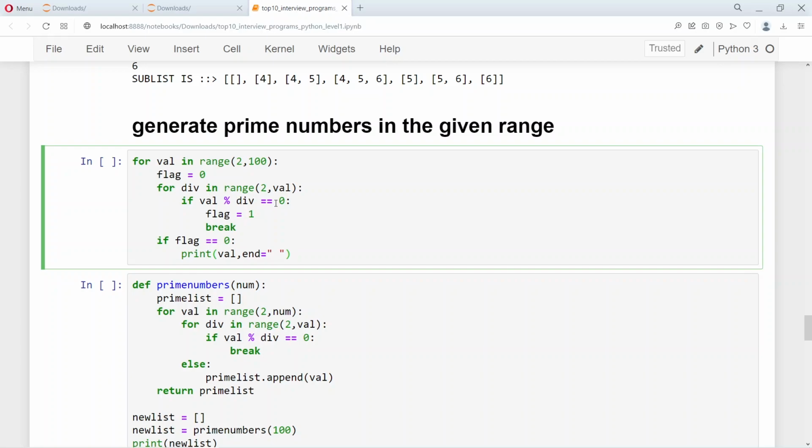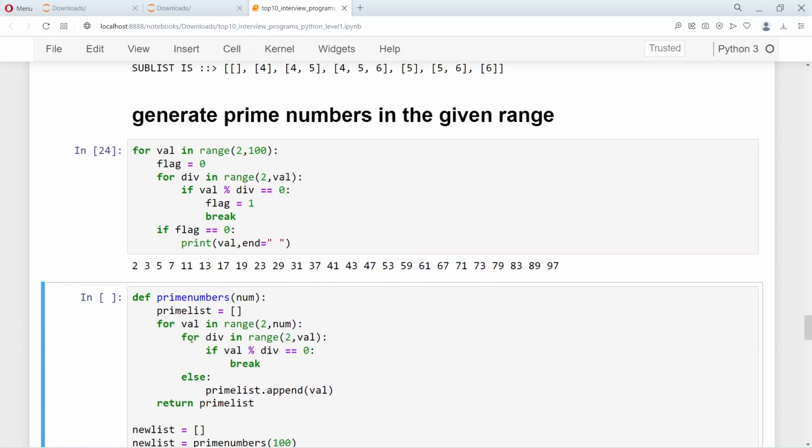None of the numbers get divided, which means that val is a prime number. So val is printed. So you will start from 2, 3, 5, 7 and so on till 97. All of these are prime numbers.